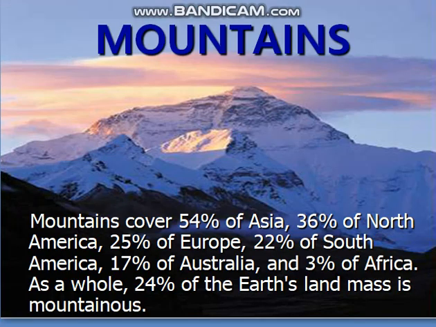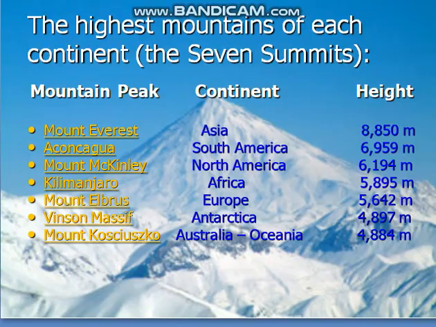Mountains. Mountains cover 54% of Asia, 36% of North America, 25% of Europe, 22% of South America, 17% of Australia, and 3% of Africa. As a whole, 25% of the Earth's landmass is mountains.